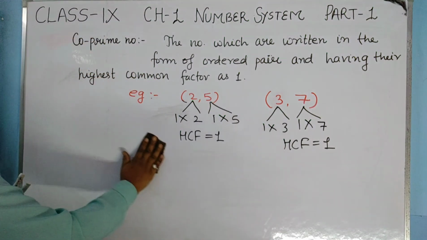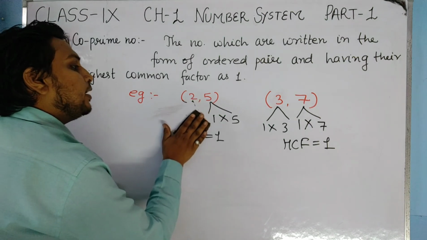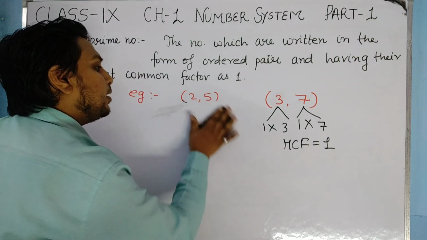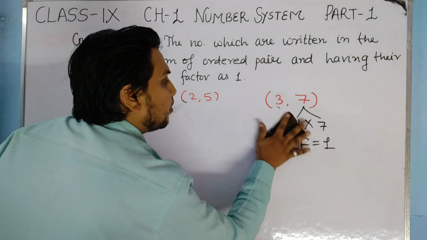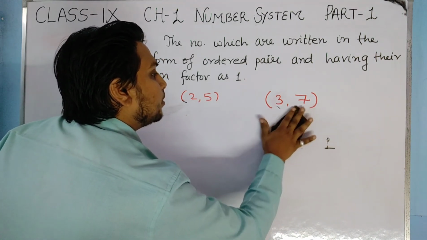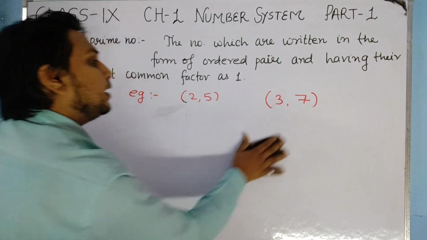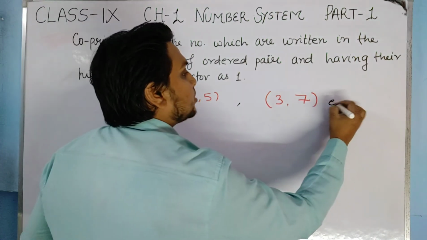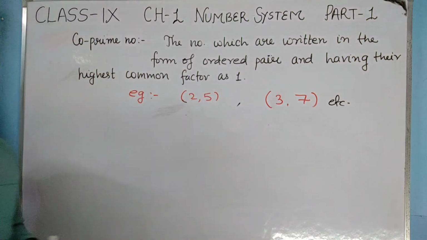So as examples of co-prime numbers, you will write only this type, the numbers which have only 1 as the common factor. These are the examples. Note it down, students.